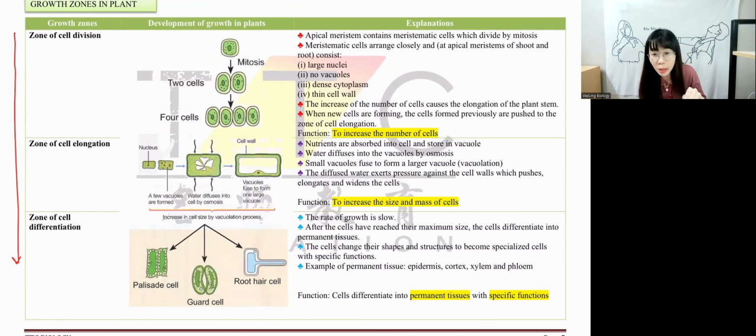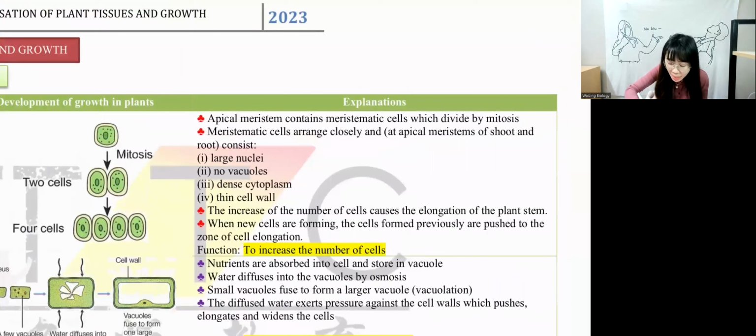But to learn the detail part, how do they increase number of cells? In zone of cell division, it has to happen in the meristematic cell. Can you tell me what does meristem mean again? Meristem means young plant cell. So as a young cell, they need to grow. When they are growing, they have to carry out mitosis. Mitosis produces genetically identical cells. It means the same. So 1 to 2, 2 to 4 with no problem.